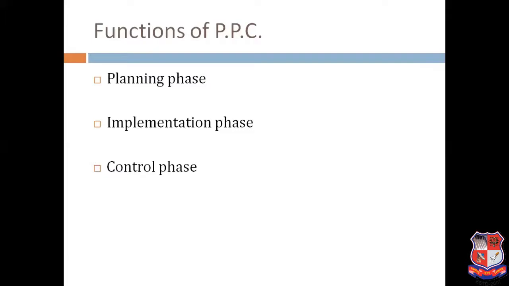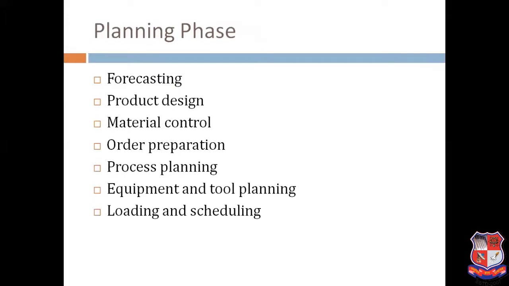Then implementation means whenever the components are manufactured, whatever we have planned on paper will now move towards the manufacturing department, and we start the manufacturing. In the control phase, if there is any deviation between the plan and the actual, that will be checked. The planning phase includes forecasting, product design, material control, order preparation, process planning, equipment and tool planning, and loading and scheduling. These are very important criteria of the planning phase.